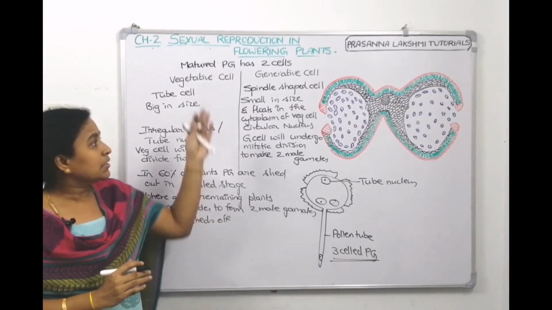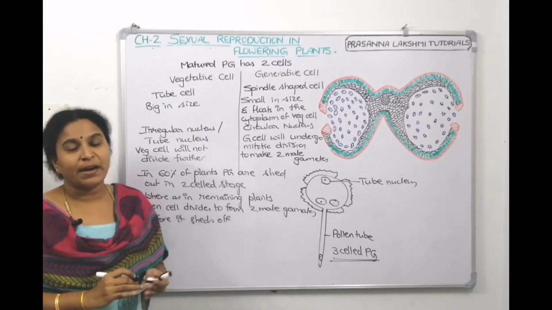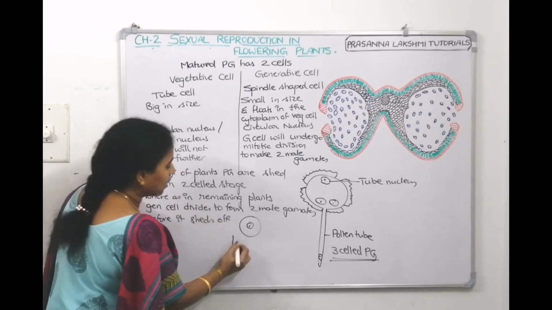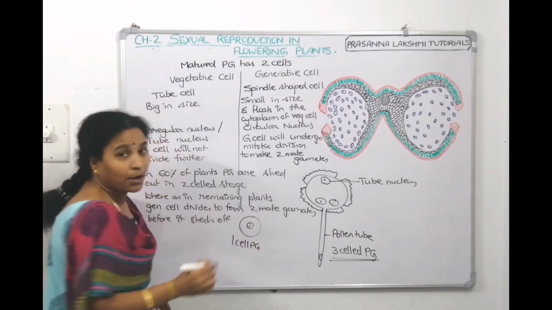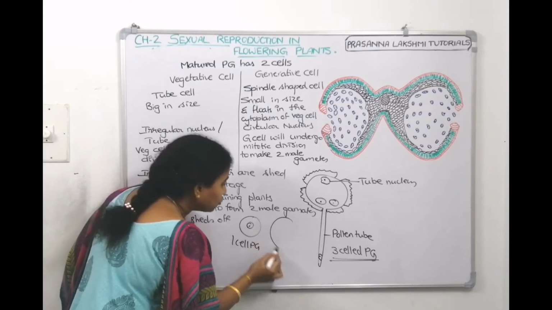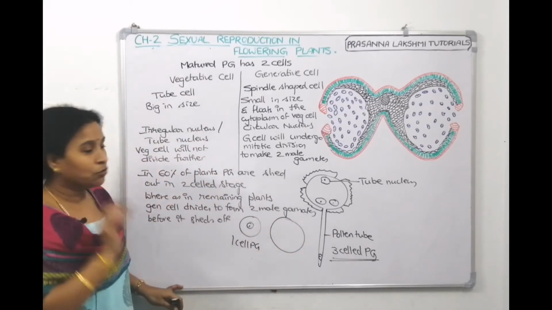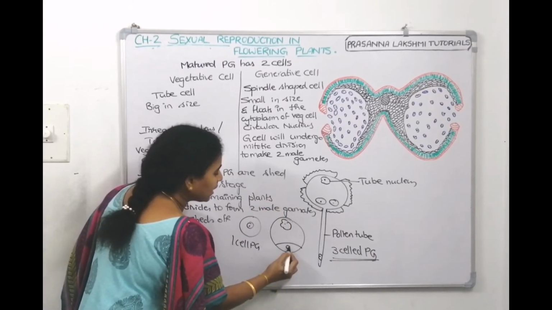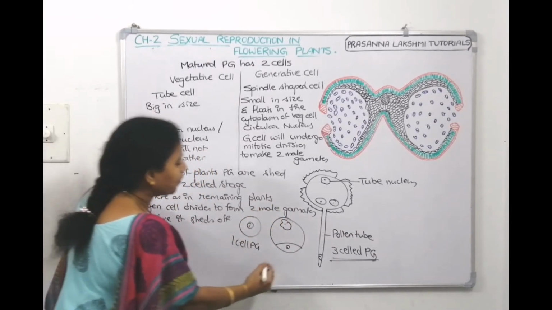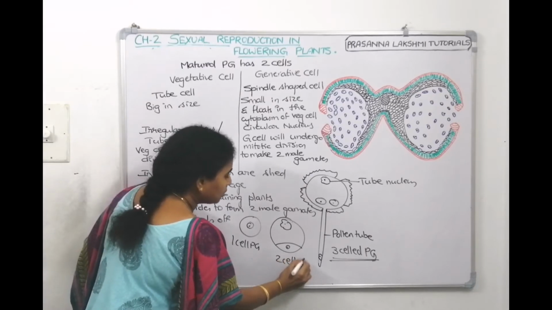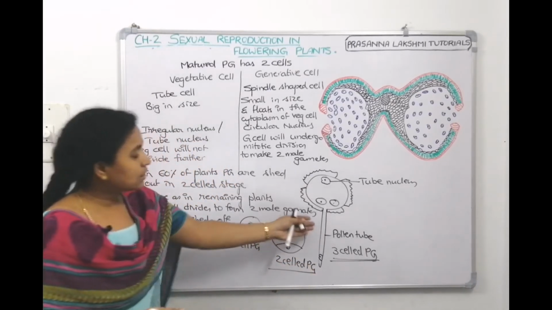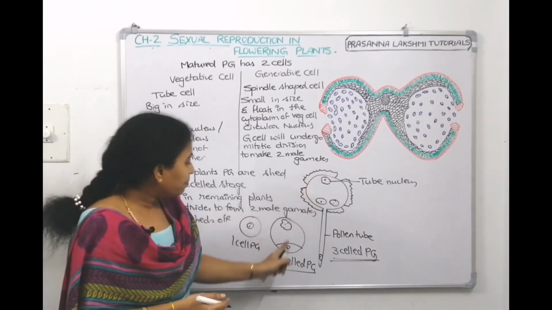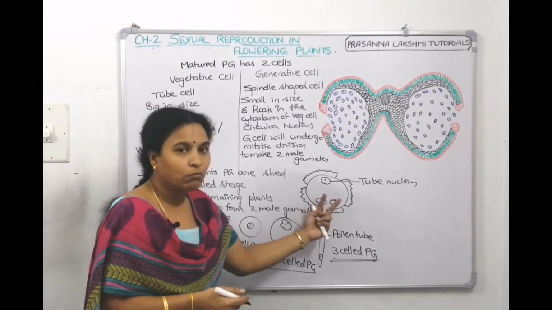Did you understand? This is the development of the male gametophyte. So, we have seen a male gametophyte having one cell. This is called a one-celled male gametophyte or pollen grain. We have also seen the matured pollen grain, the male gametophyte, which has two cells. One big cell is called the tube cell. One small cell is called the generative cell. This is a one-cell pollen grain. This is a two-celled pollen grain, and we have also seen the three-celled pollen grain in which the tube cell is there like that, but the generative cell has divided into two male gametes.